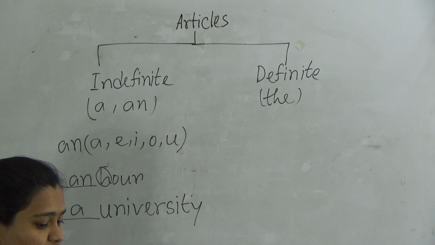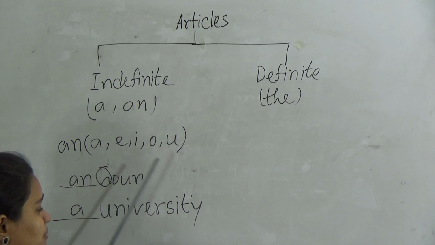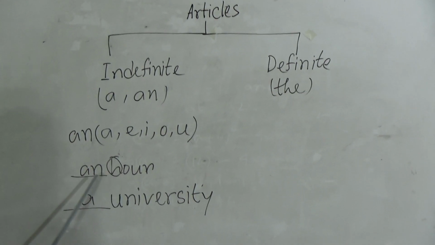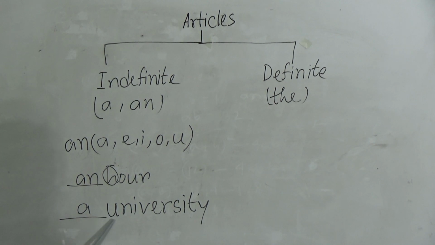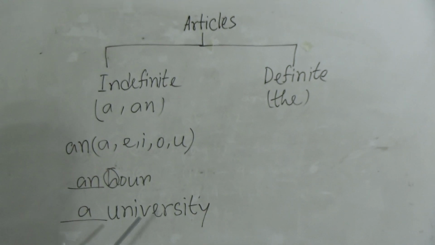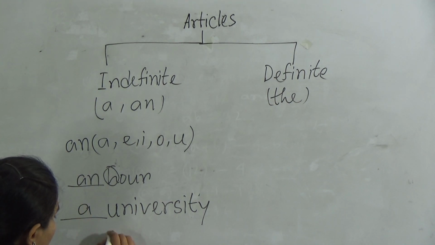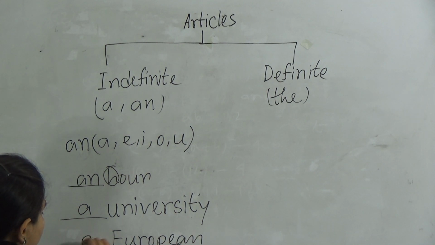When there is something specific, a thing or people, we will use a or an according to the vowel sound. And there are some exceptions: if there's a silent h, we will use an, though h is a consonant, and we use a in front of the vowel u when you pronounce it like "you". When the vowel sound is pronounced like "you", like European, E-U-R-O-P-E-A-N, European, we will also use a here.